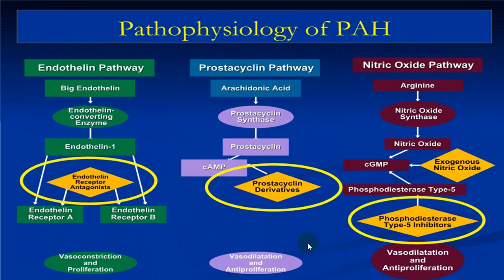As far as prostacyclin is concerned, it results in vasodilatation and anti-proliferation. And the nitric oxide pathway will result in vasodilatation and anti-proliferation.